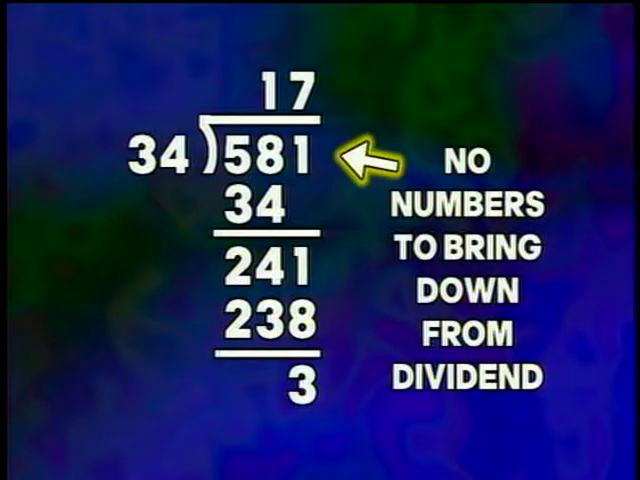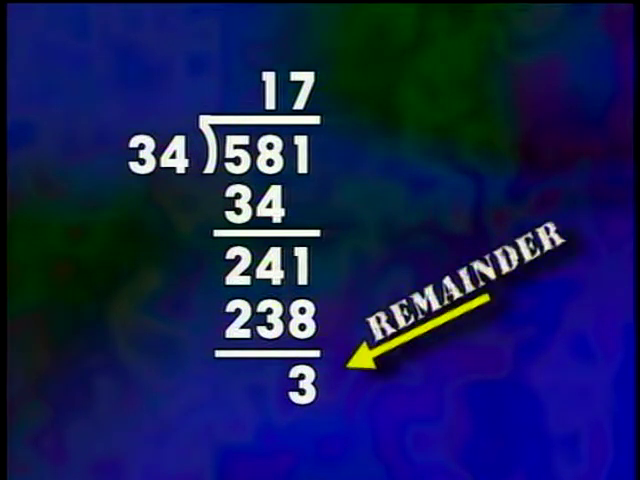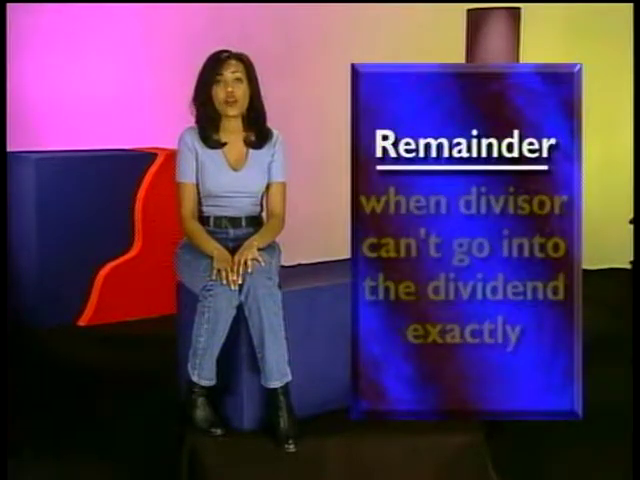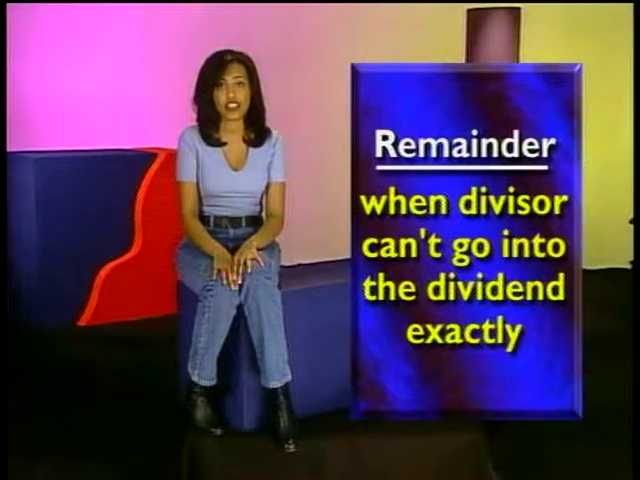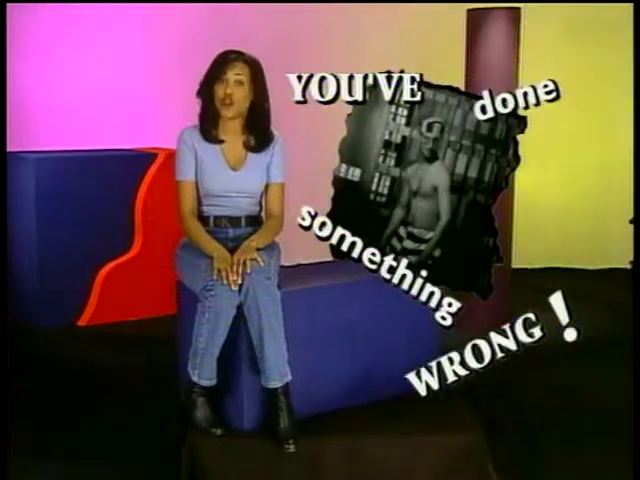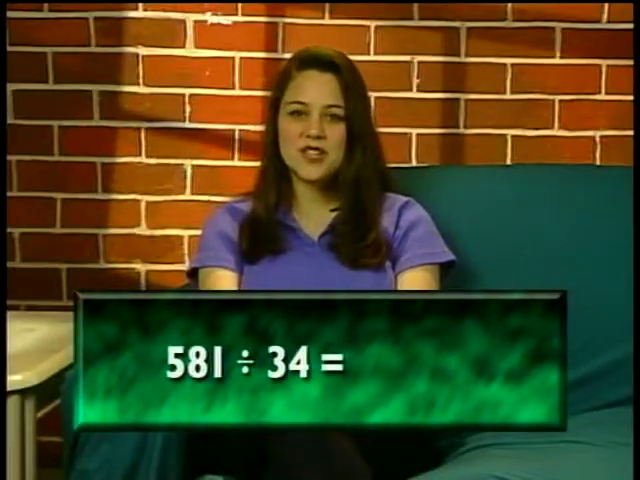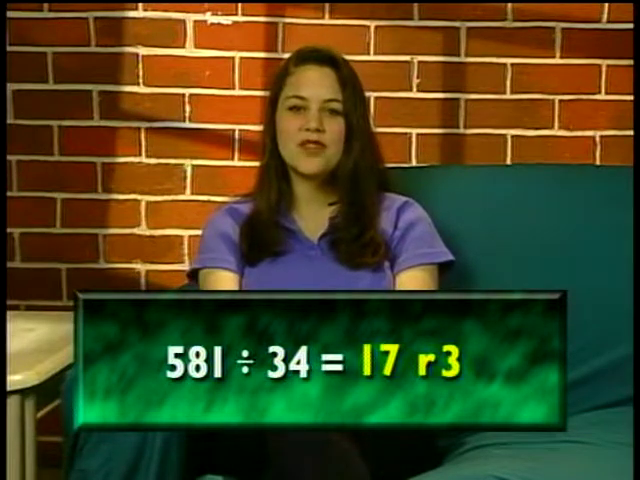There's no more numbers to bring down from the dividend, so we're done because 34 can't go into 3. But we still have a remainder of 3 left at the end of the division problem. A division problem has a remainder when the divisor cannot go into the dividend exactly. The remainder should always be less than the divisor. If it's not, then you know you've done something wrong. So the answer to our division problem is 7 with a remainder of 3.